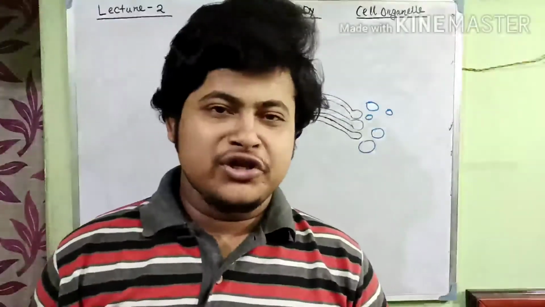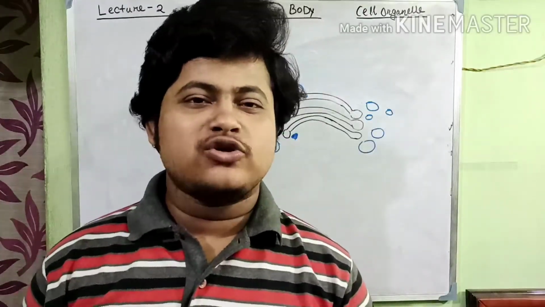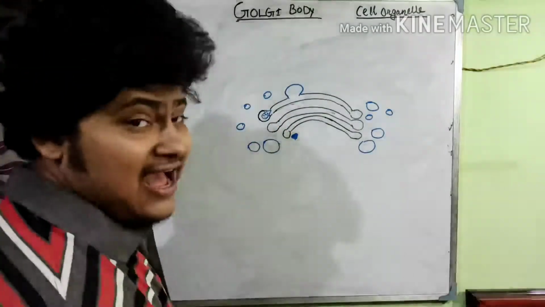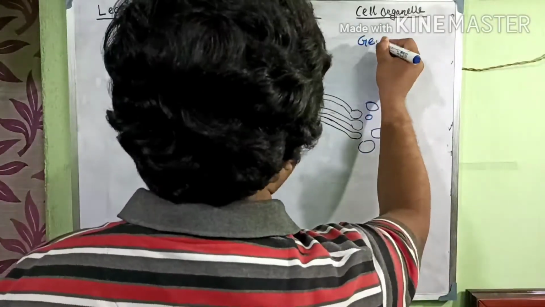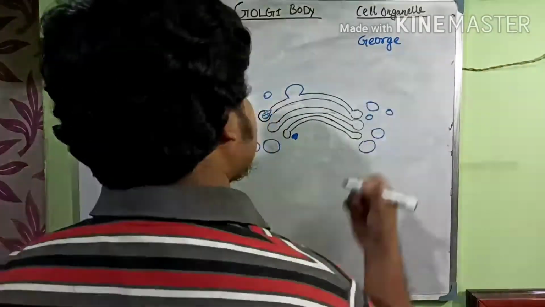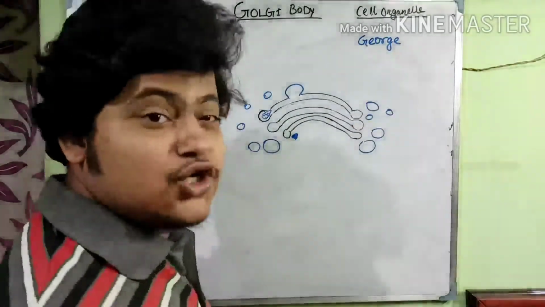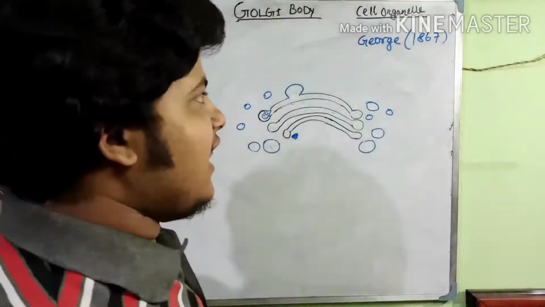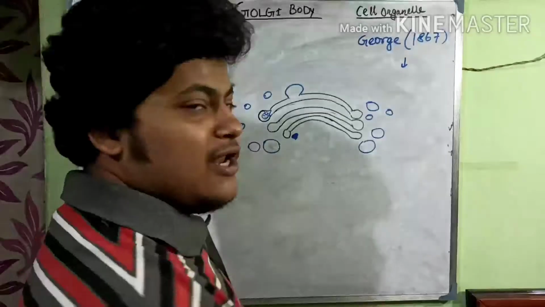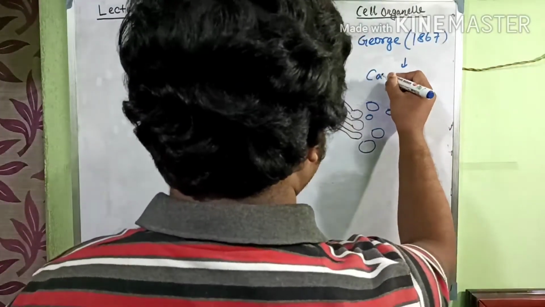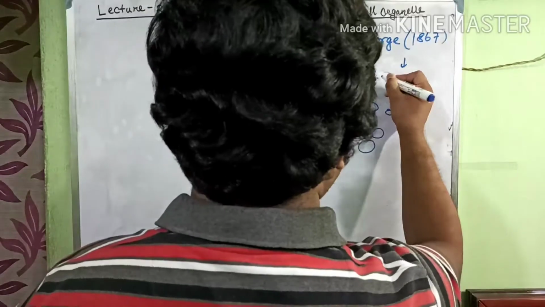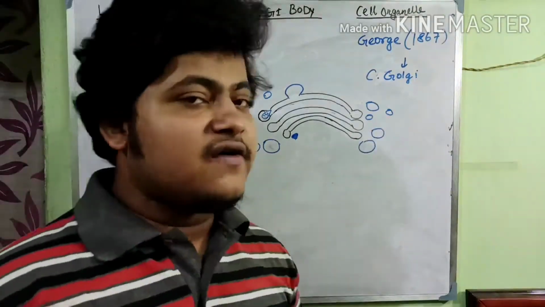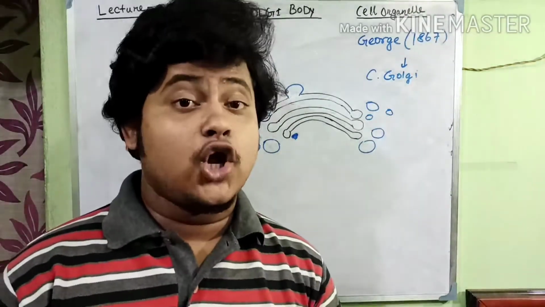Welcome students, welcome to Nils Biology. In this tutorial video I am going to discuss the Golgi body, or the Golgi complex. Actually, George first observed the Golgi body in 1867, and after that the scientist Camillo Golgi, or C. Golgi, discovered the Golgi complex or the Golgi body.